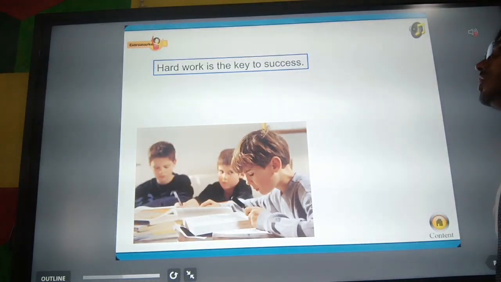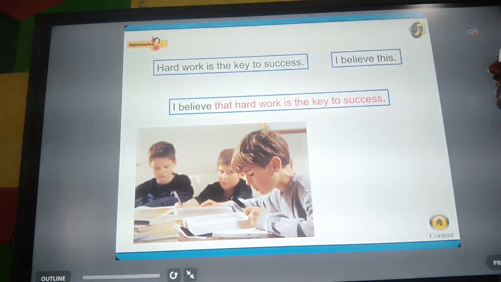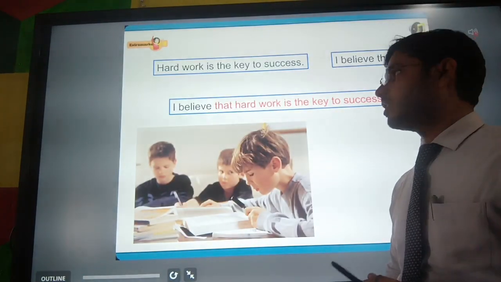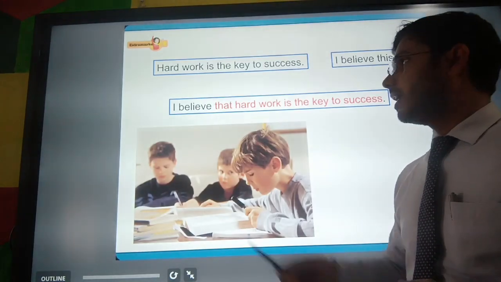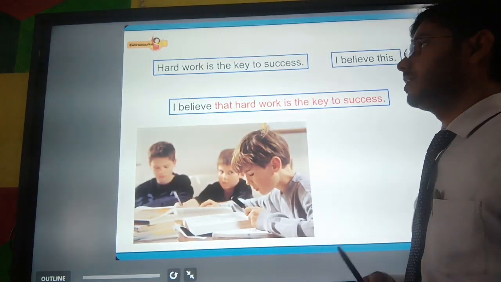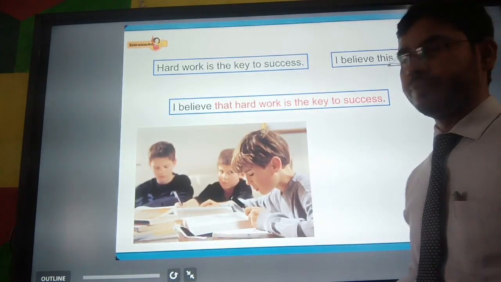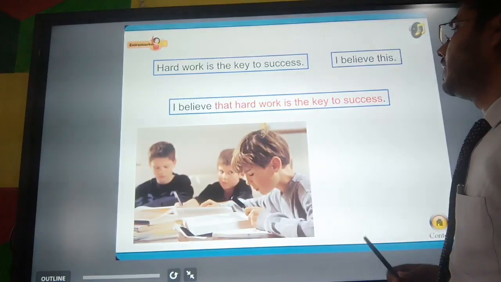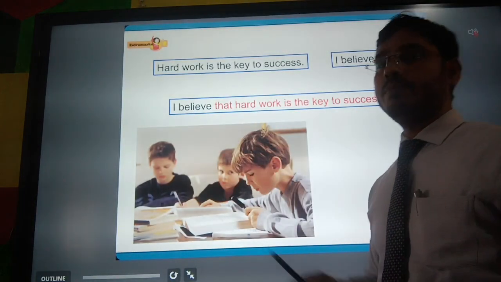Let us see the that clause, which clause, and if or whether clause. Hard work is the key to success. I believe this. So here, I believe what? The answer will be that hard work is the key to success. So here, that hard work is the key to success is a noun clause. The sentence will be, I believe that hard work is the key to success, and here I believe is the principal clause.